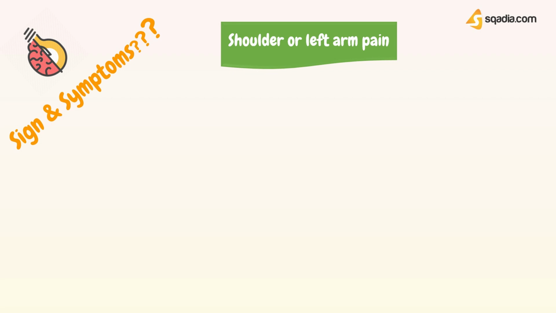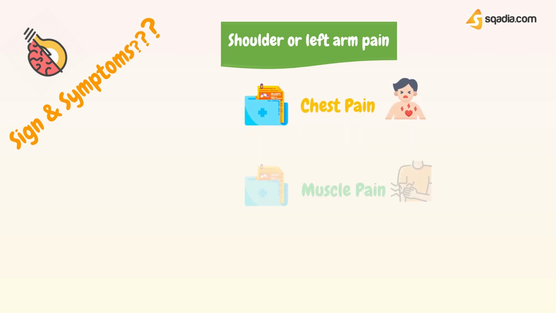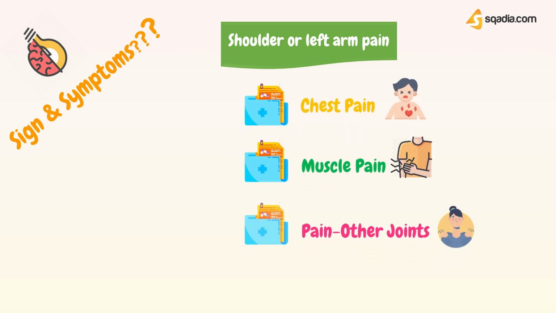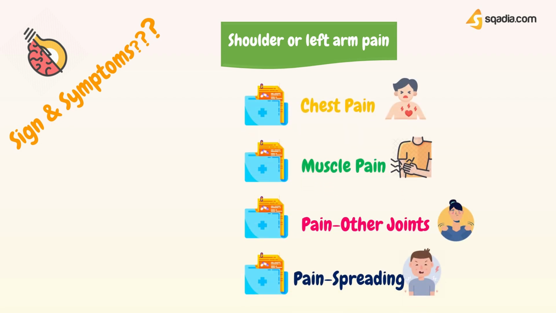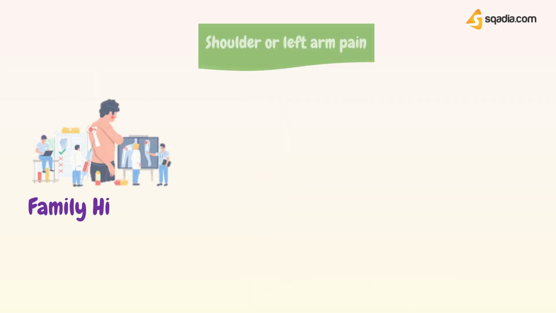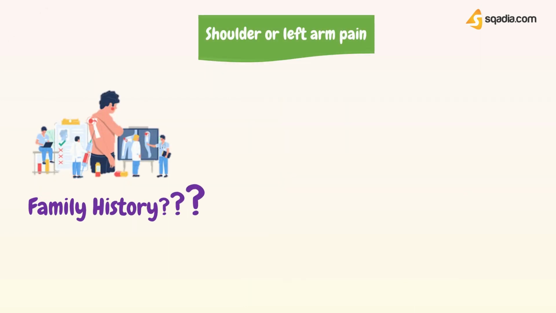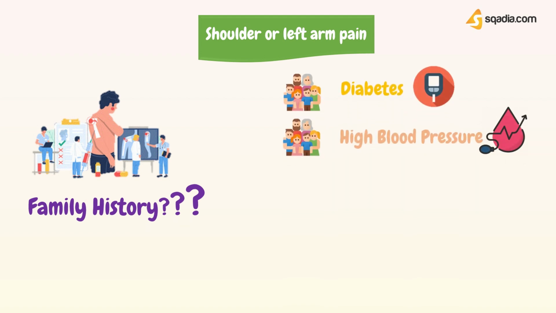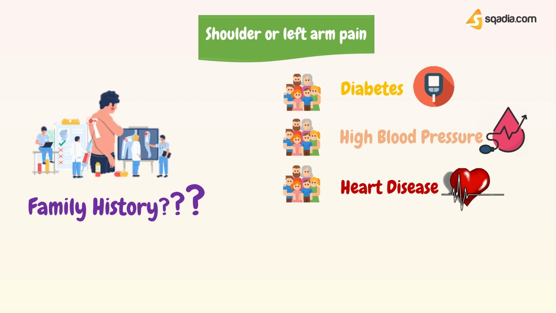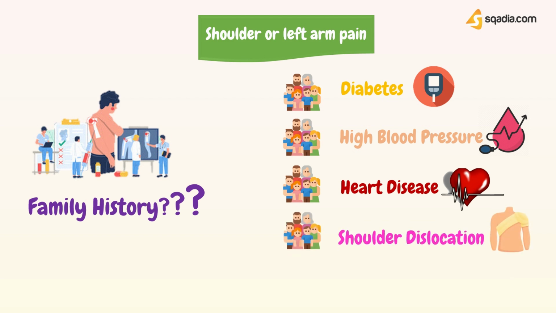You will ask the patient what symptoms they are experiencing with shoulder or left arm pain, including chest pain, muscle pain, pain in other joints, pain spreading to other joints. You will ask your patient if they, or anyone in their family, have had any of these conditions like diabetes, high blood pressure, heart disease, past shoulder dislocations, or episodes of bursitis.